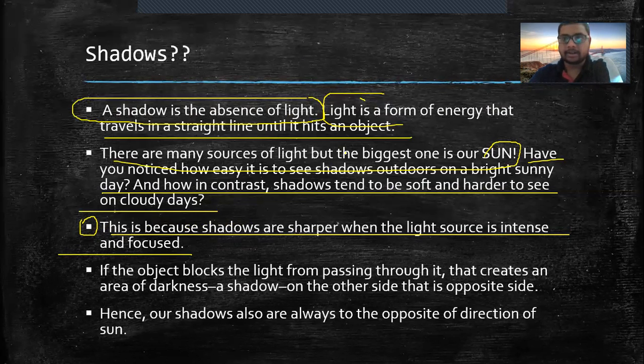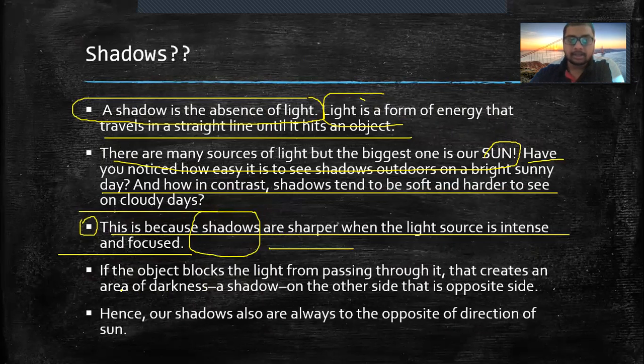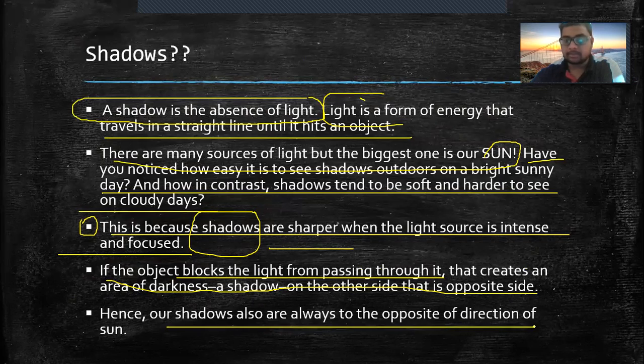And when there are no clouds, nothing breaks the path of light rays. They do not come in between sun and earth. Okay, that's why you can see the shadows more and more sharper. If the object blocks the light from passing through it, that creates area of darkness, a shadow. Okay, it blocks the light from passing through it. Then it creates a shadow. Hence, our shadow is also always opposite to the direction of sun.